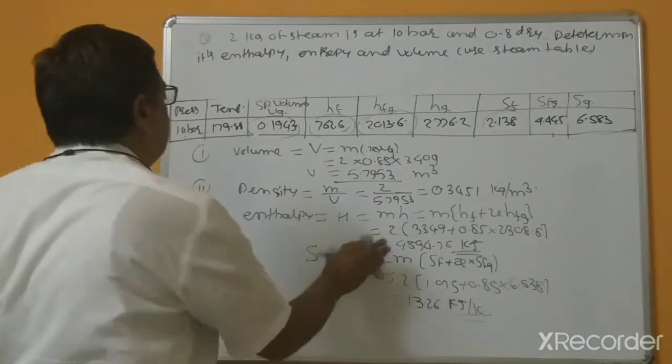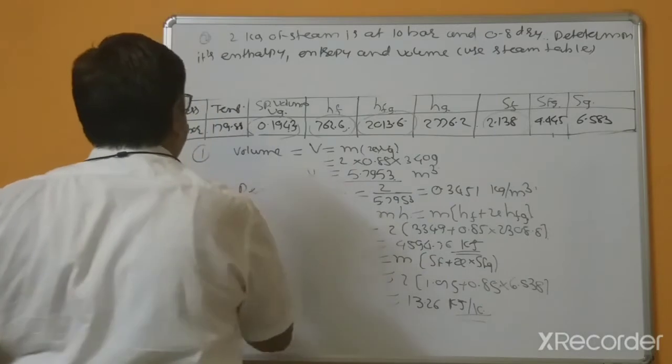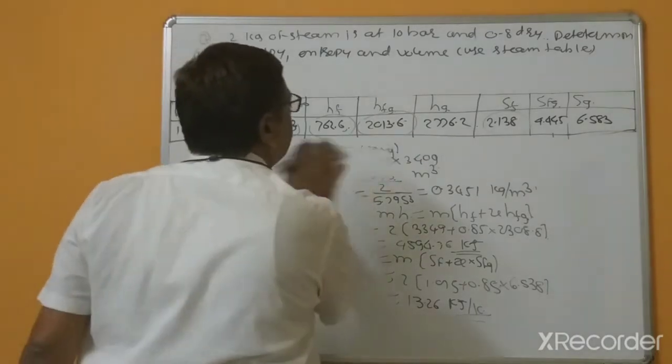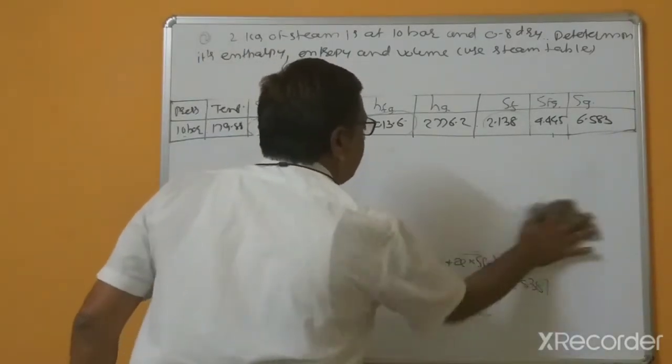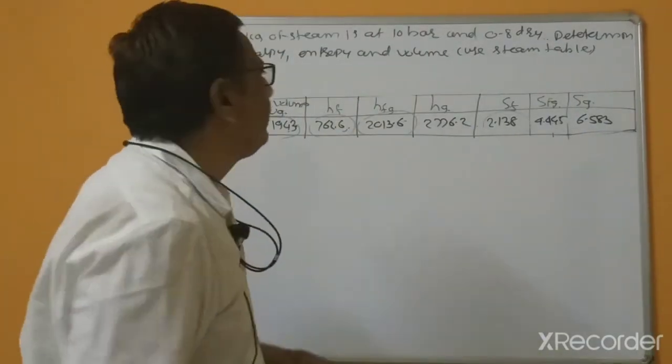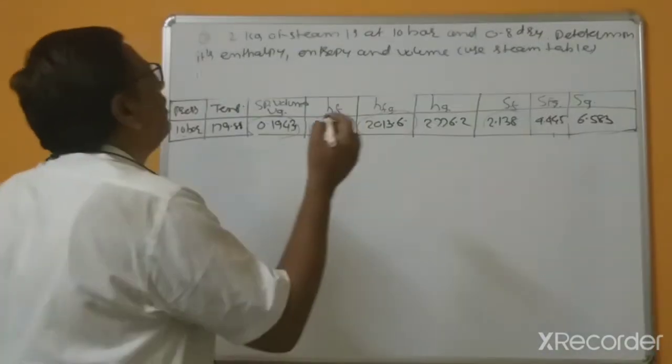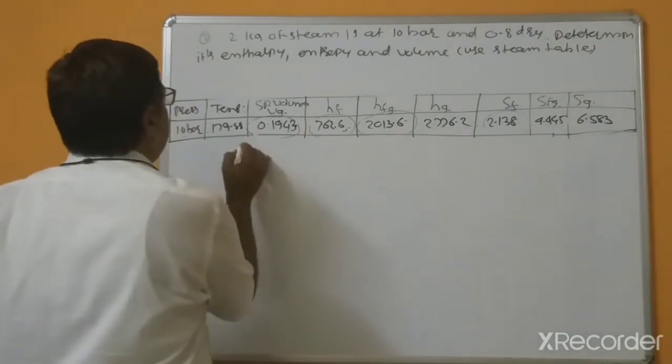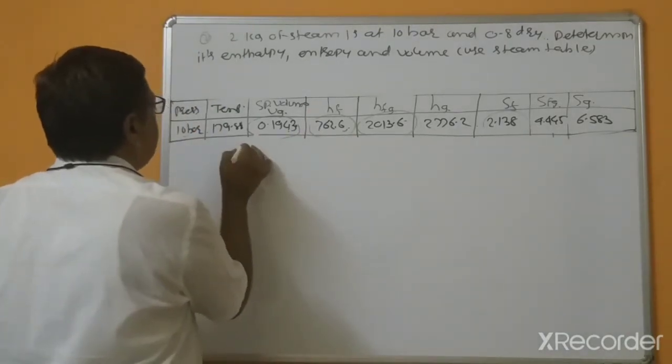Now according to the data, we can calculate step by step, because for this problem the dryness fraction is given, 0.85, and this is also a simple problem. First bit is the enthalpy.